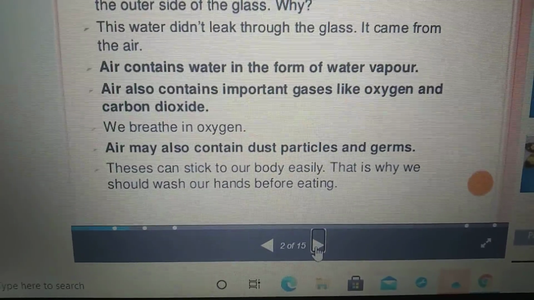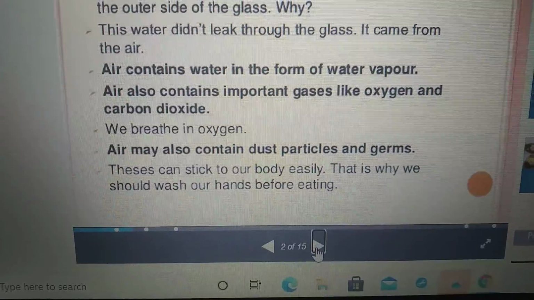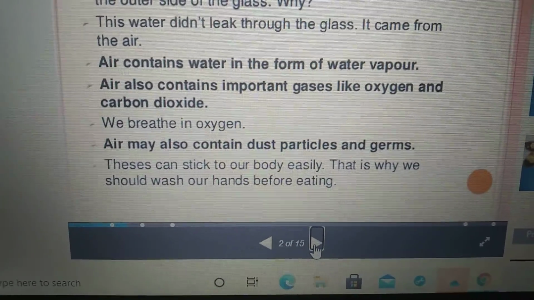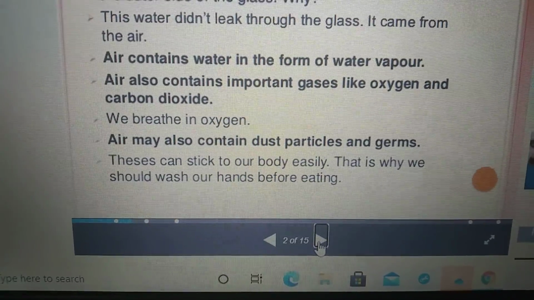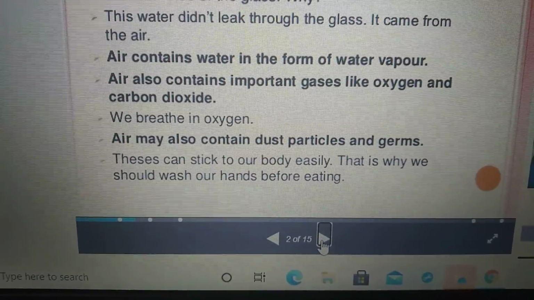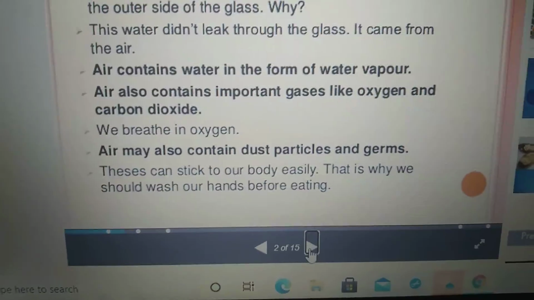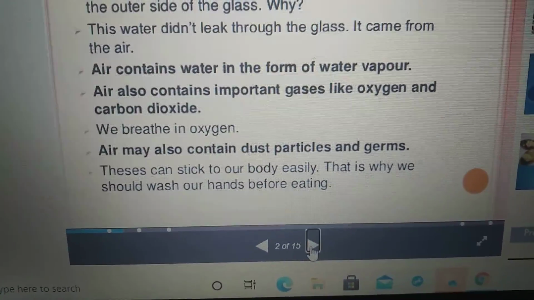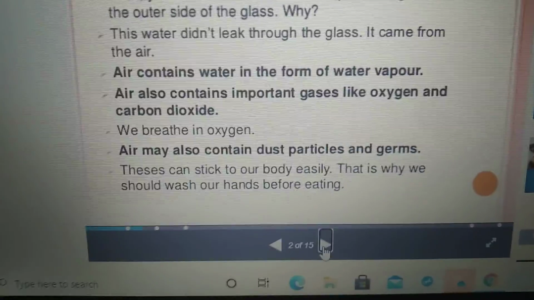Air also contains important gases like oxygen and carbon dioxide. So we breathe which gas, children? Oxygen. We breathe in oxygen. Air may also contain dust particles and germs.